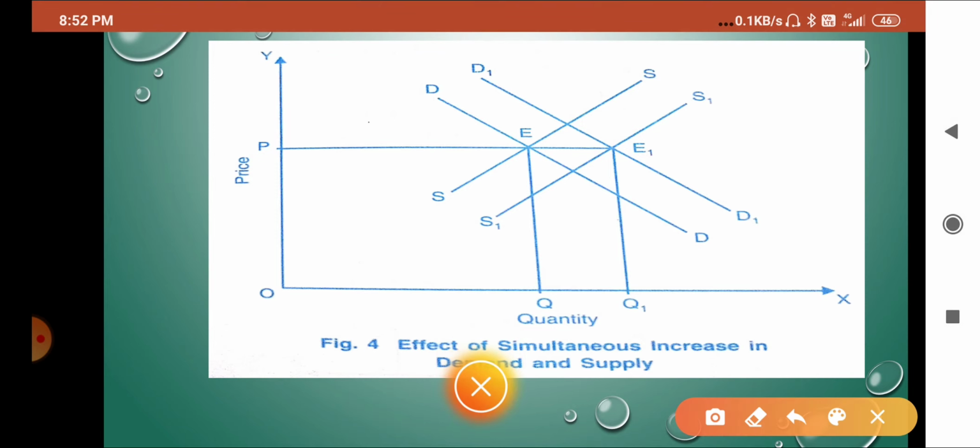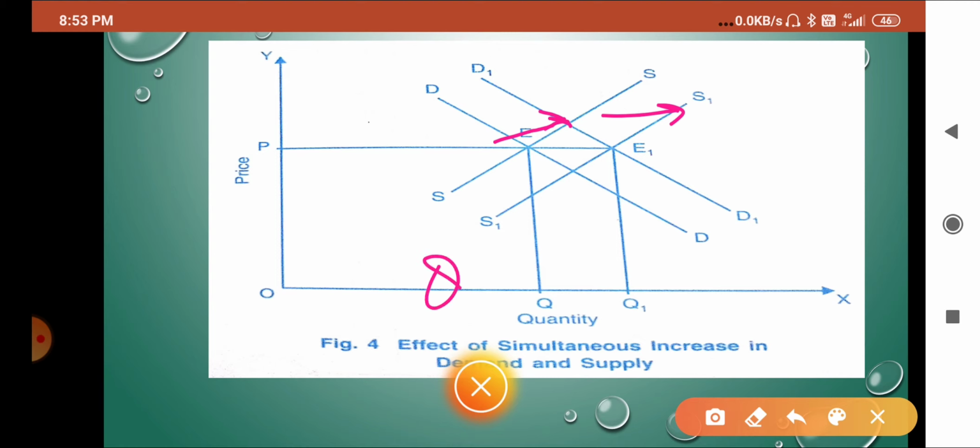The first case is where demand and supply are both increasing in the same ratio. You see here, whatever the shift in supply, the same is the shift in demand. So what will happen? You can say that the same change is there in demand and supply.